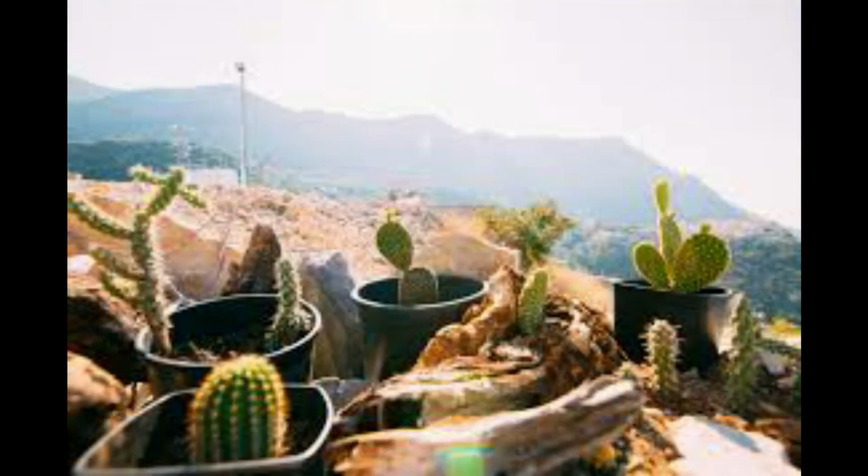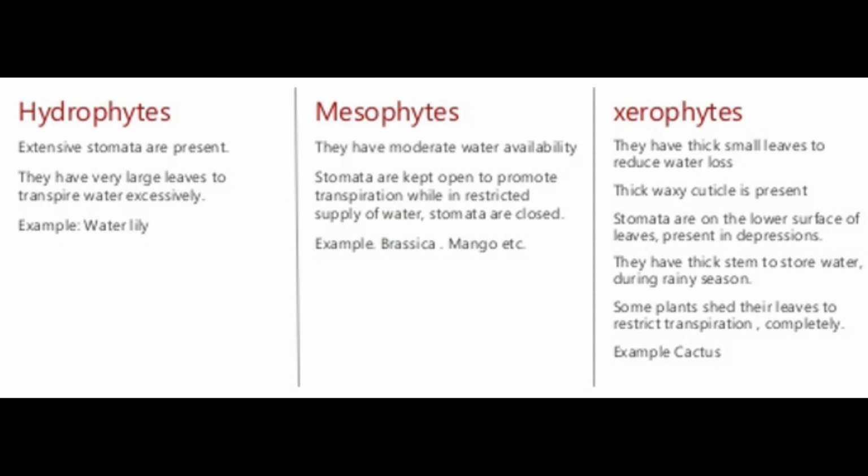We know that different plants grow in different climates. These plants have adapted to their environments. Plants that have adapted to conditions having adequate amounts of water are termed mesophytes. They have adapted to dry environments with scarcity of water, and they are called xerophytes. And some plants have adapted to fresh water or aqueous habitats, called hydrophytes.